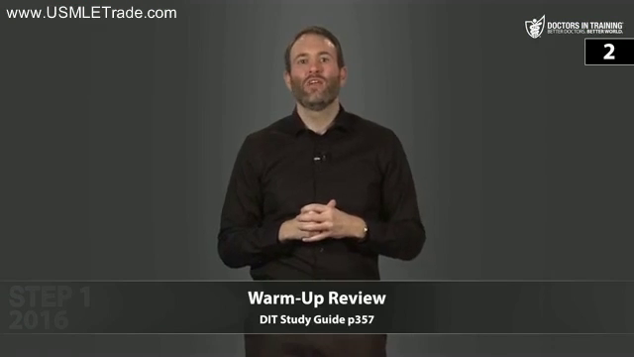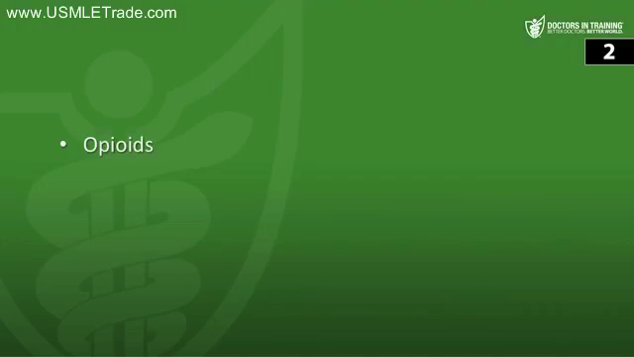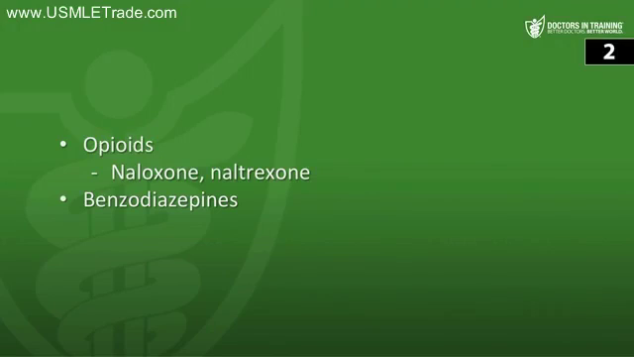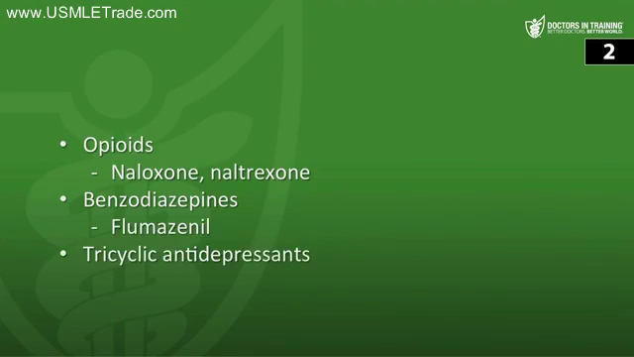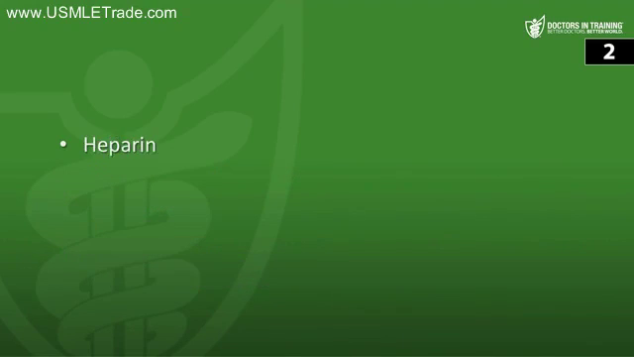Next, what is the antidote for each of the following substances? First we have opioids, so either naloxone or naltrexone. The antidote for benzodiazepines is going to be flumazenil. For tricyclic antidepressants, you're going to alkalize the urine with sodium bicarbonate to help get rid of those. For heparin, the answer is protamine.